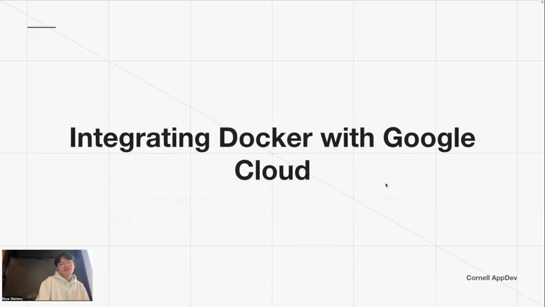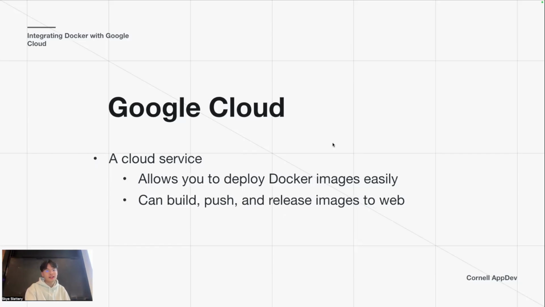Now we're going to be deploying with Docker and Google Cloud. That'll be our tech stack for deployment. Google Cloud is a cloud service that allows you to deploy Docker images easily, and you can build, push, and release images to the web. Google Cloud has almost an infinite number of services, but we'll be using their service to rent a virtual machine. From that virtual machine, like we did locally, we can pull Docker images and run them. I think this is quite clear.